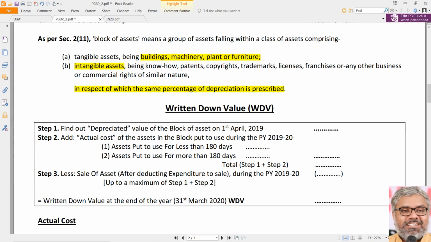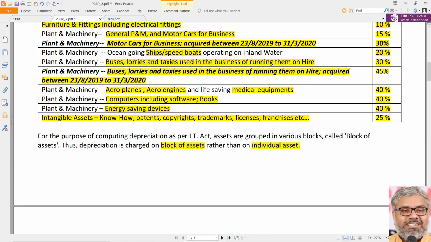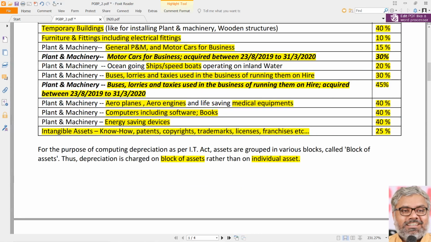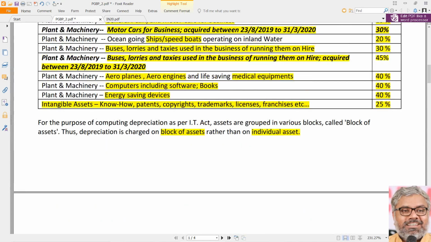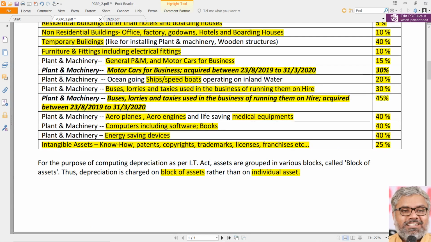Let us understand with examples. Intangible assets are there. Let us say patents is also there, goodwill is also there in a question. Can we call both of them as belonging to the same block of asset? Yes. Why? Because they are falling in the same class of assets called as intangible assets, and all of them are eligible for same rate of depreciation, that is 25%. So that is one block of asset only.